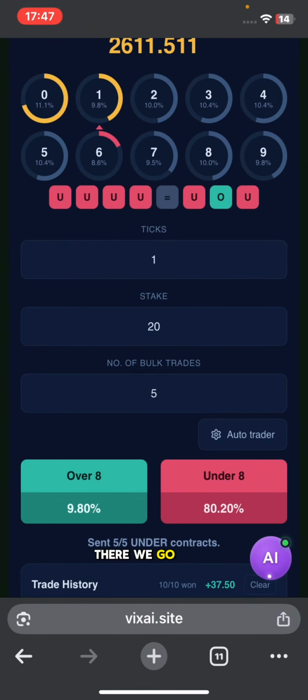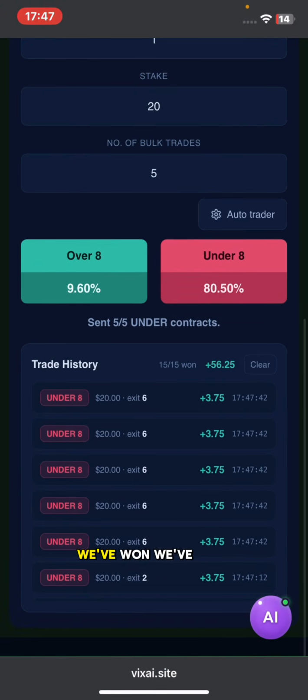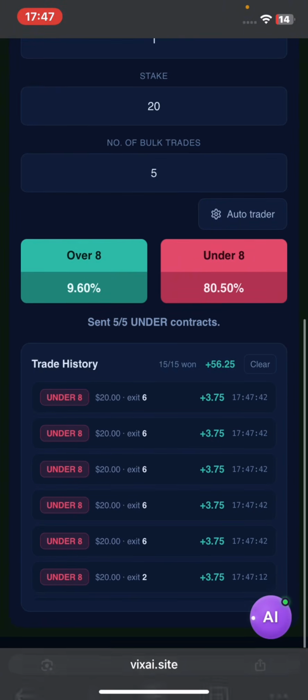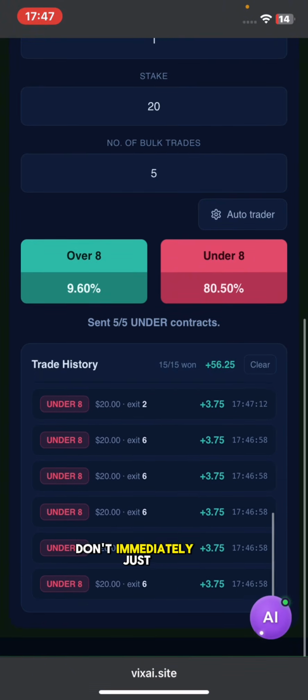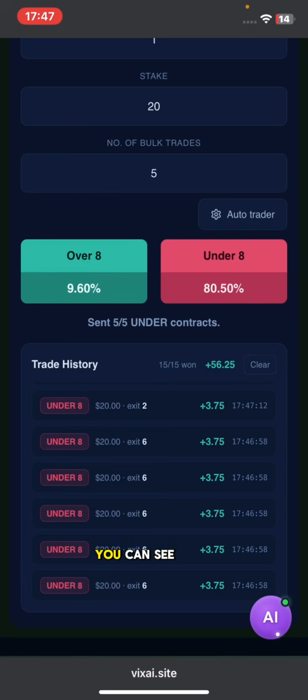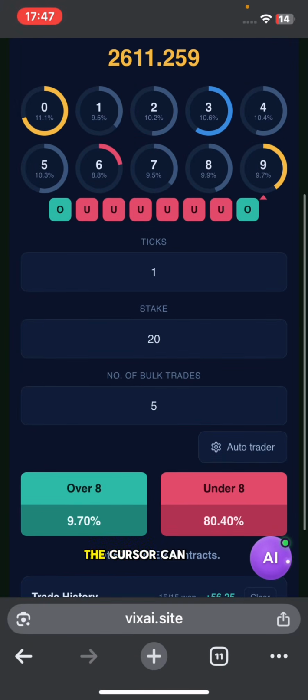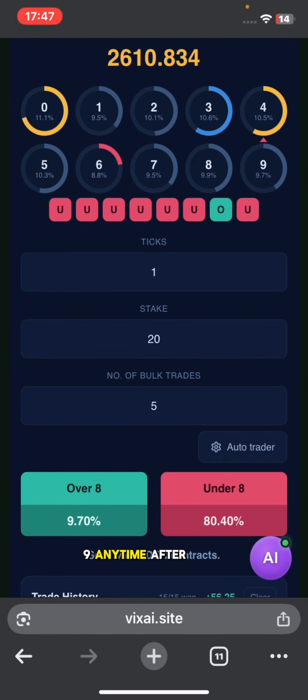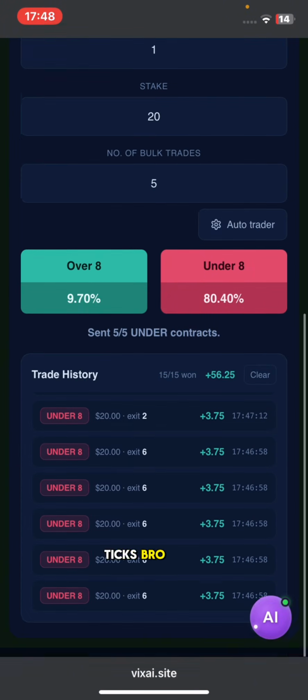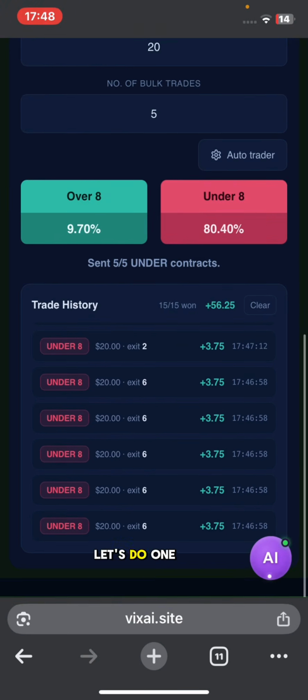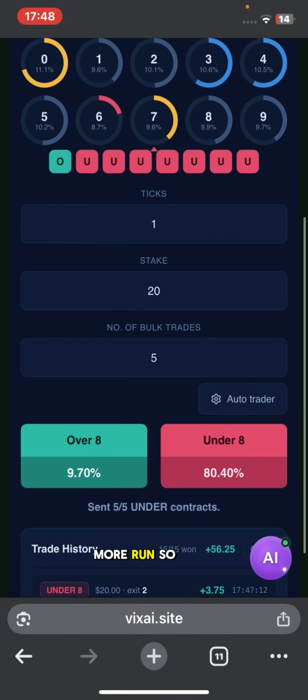There we go. 1. Okay, you see? 1, 2. Nice. We've won. Yeah, you see it's working. Don't immediately just execute your trade, man. You can see that the cursor can go back to 9 anytime after hitting 9, so you're going to lose your trade. But if you give it an allowance of 2 ticks, bro, you're going to milk. Trust me. Let's do one more run.